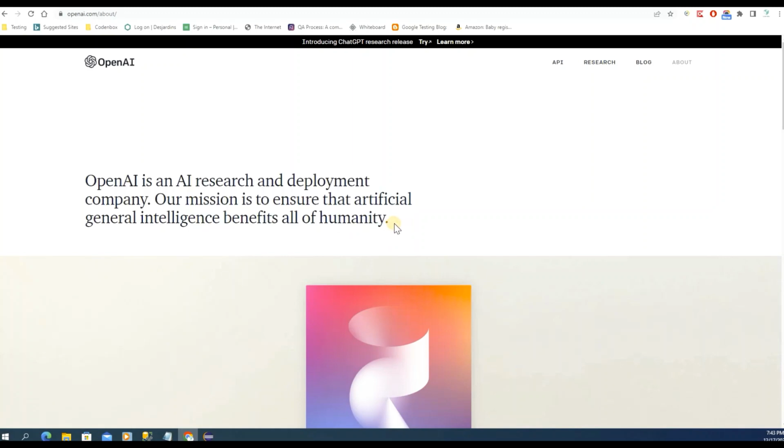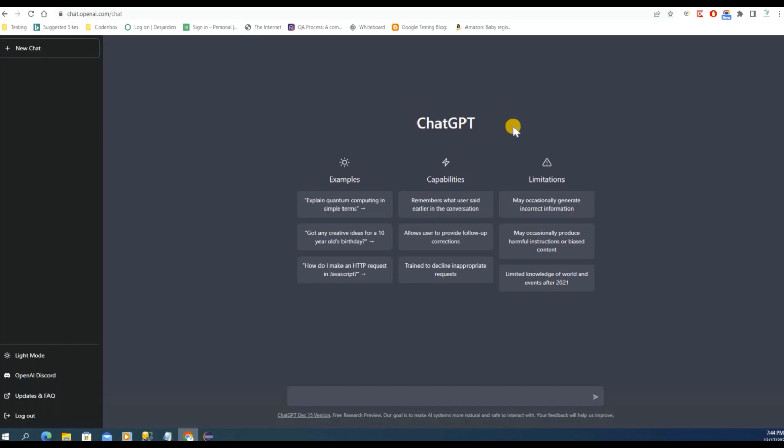So usually you can understand, they are using AI to do some job which brings benefits and works exactly like the human can do. Okay, so that's that. OpenAI, the company, and one of their API or features based on AI is called Chat GPT. So let's see some of the benefits. You can go ahead, you can see there's an example, capabilities, and some limitations, but you will see the amazing job they have done using the AI.